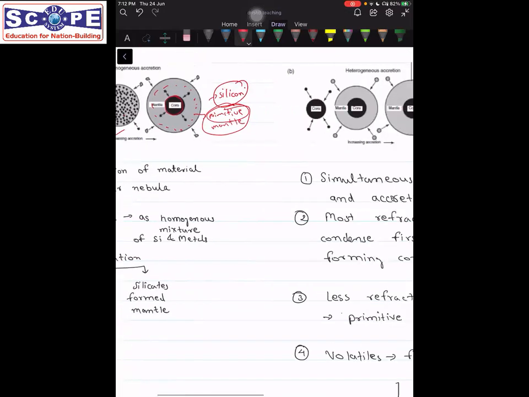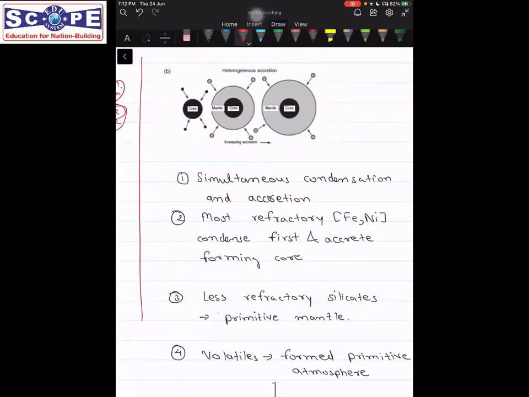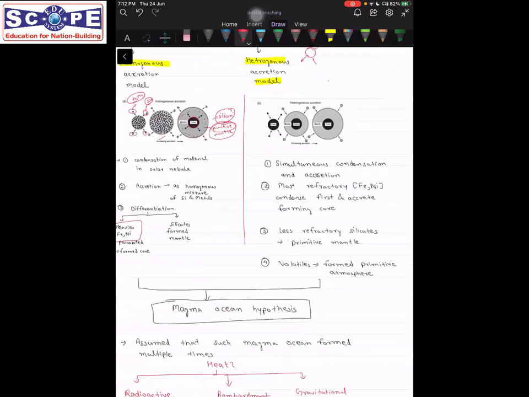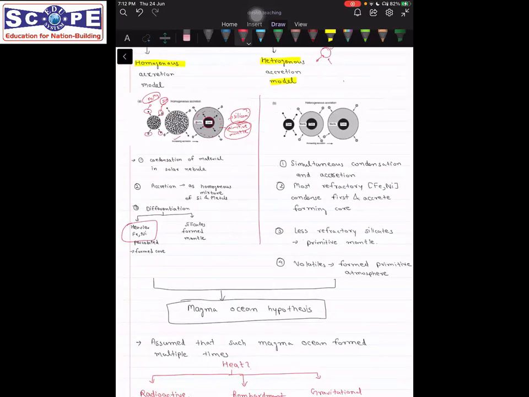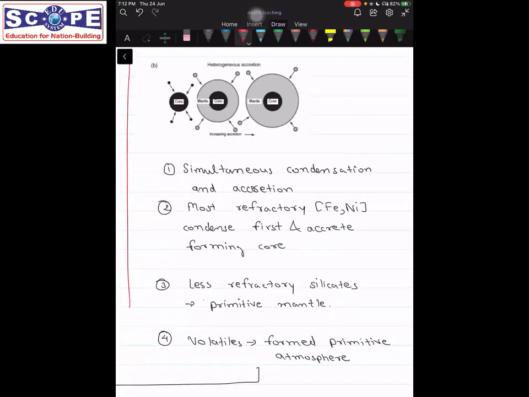But there was another model that was given, the heterogeneous accretion model. Actually not opposed, but these models were given simultaneously, because we are yet to identify in which manner the process took place. So even now there is a debate going on between these two models. The other model that was given was heterogeneous accretion.